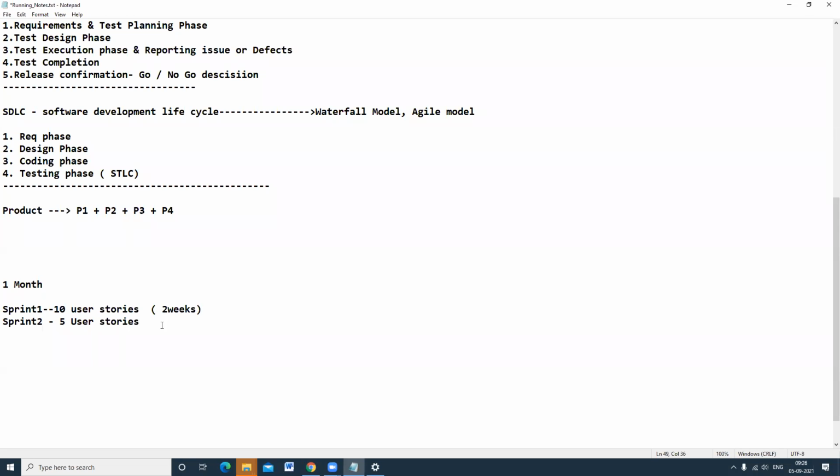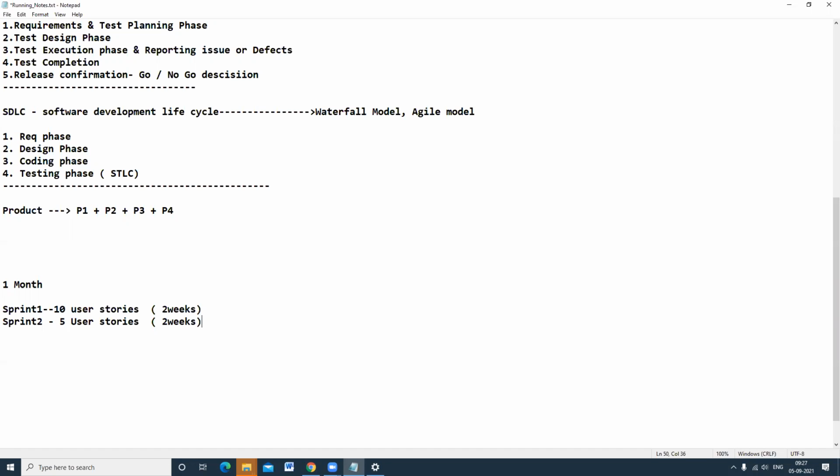The sprint 1 design, development, testing, and all has to complete within 2 weeks for the 10 user stories. For the remaining 5 user stories in sprint 2, requirements, design, development, and testing have to complete in the next 2 weeks. Once sprint 1 and sprint 2 are completed, the release will be planned at the end of the month.